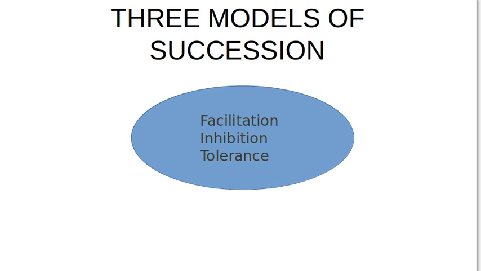Okay. And the third model is known as the tolerance model. Tolerance model means neither they are assisting nor they are inhibiting, they are just working as per their own adaptation power. They are tolerating each other, okay, and growing as per their own capacity. So this type of model is known as the tolerance model of succession.